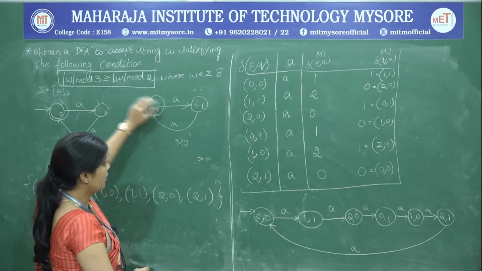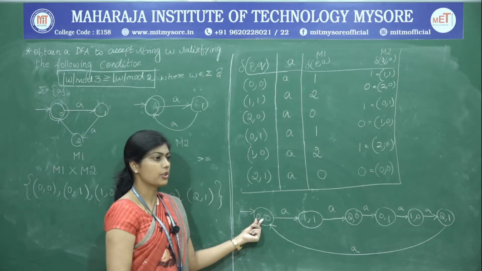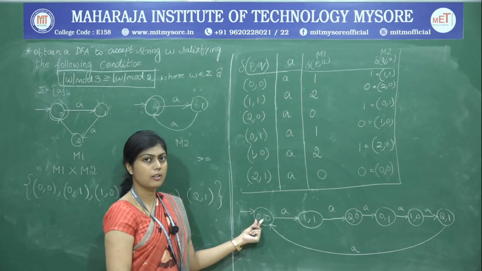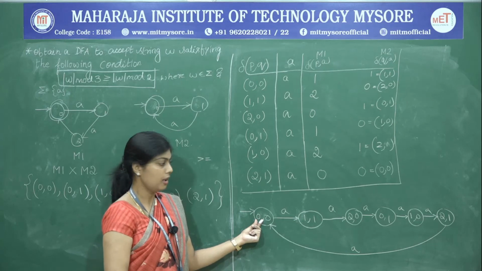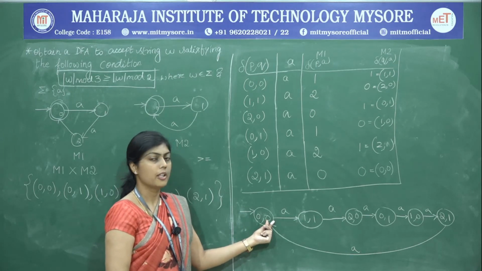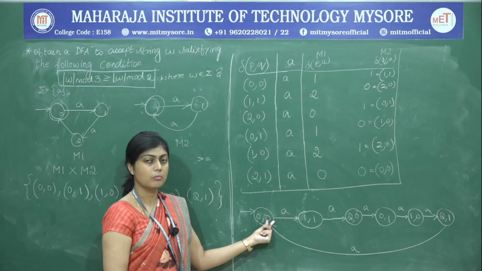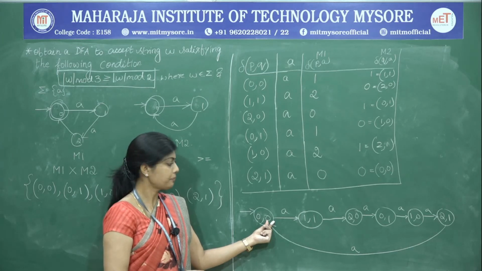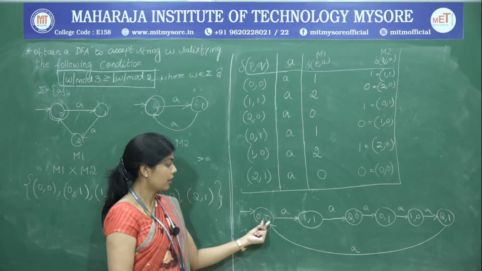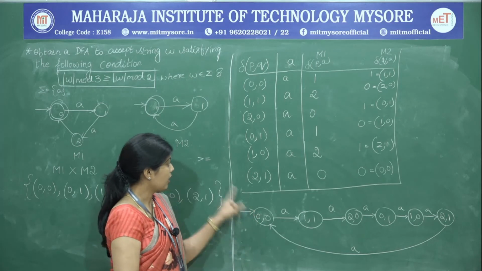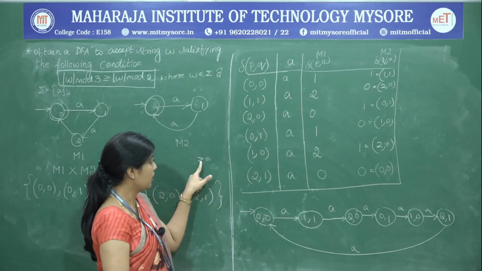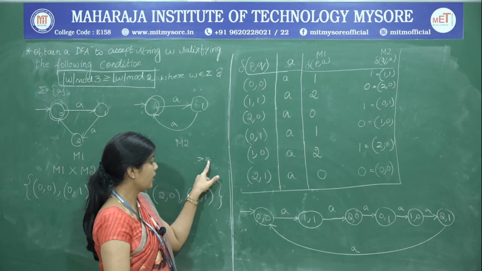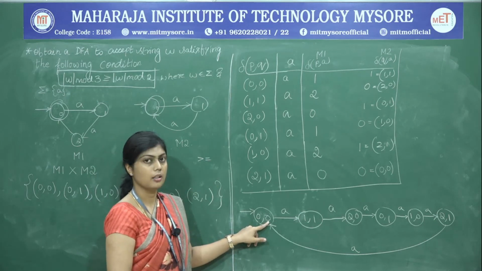So, therefore, this is the position where we are dealing with the remainders when divided by 3, and this is the position we are dealing with when the number is divided by 2. So, we have the criteria that the first number has to be greater than or equal to the second number.